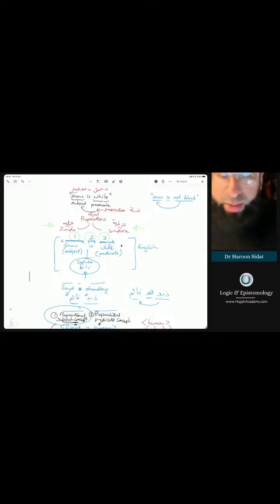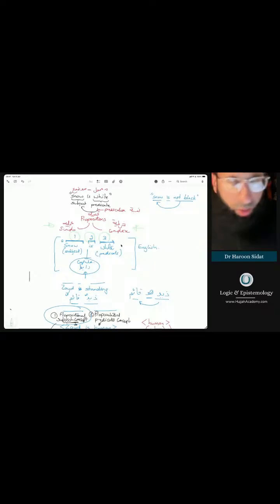And then you have something that connects them. That's called a rabit in Arabic. In English, we call it a copula. And they usually appear between a predicate and the subject. So snow is white. Snow is the subject, what you're talking about. You know this through Arabic grammar already. Is is going to be the rabit, and white is the predicate, how we are describing the snow.